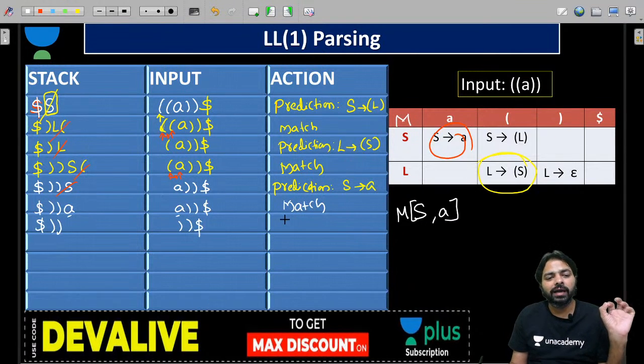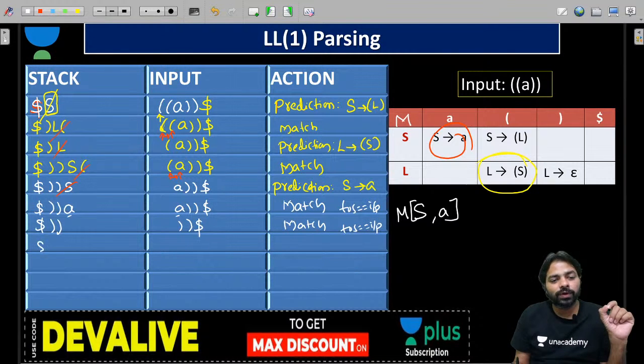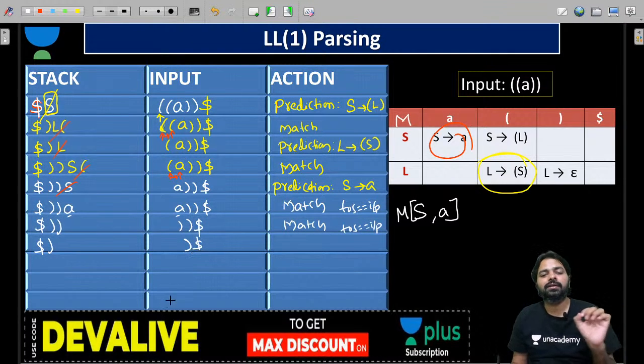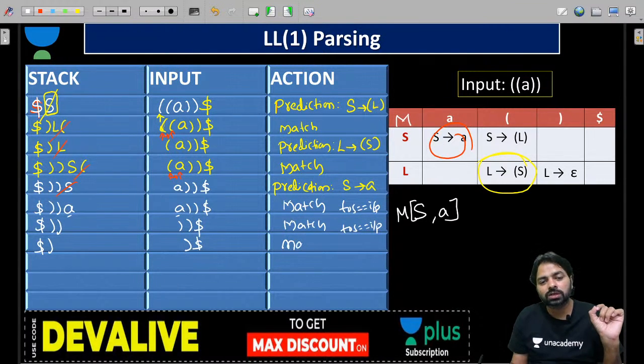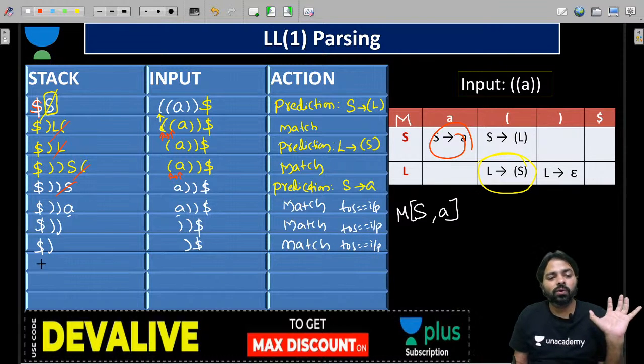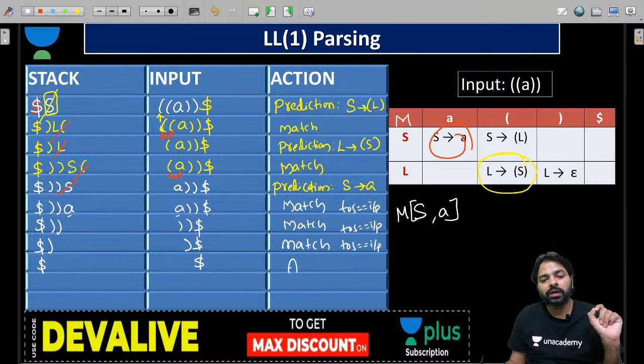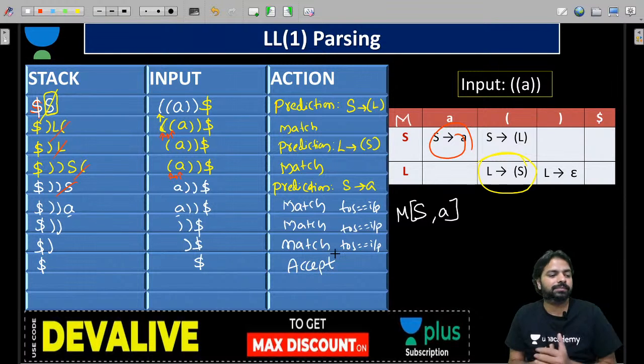Everybody? And now again a match. Again the top of the stack is equal to input. Then what do we do? We pop the top of the stack, one symbol, and we increment our head. Then closed parenthesis, again match. Now we have dollar, dollar. So dollar, dollar, we know it is an algorithm, we accept.